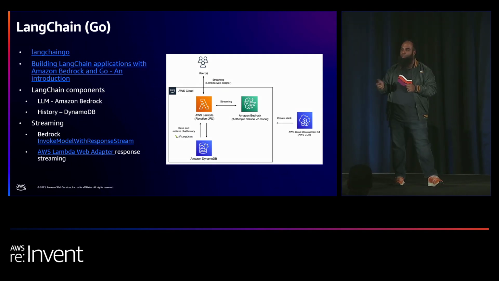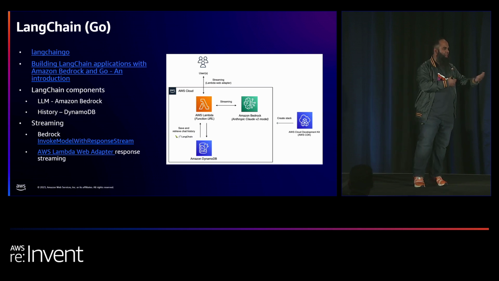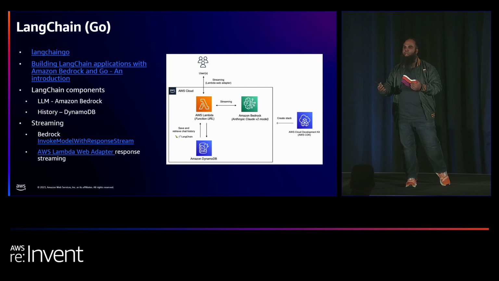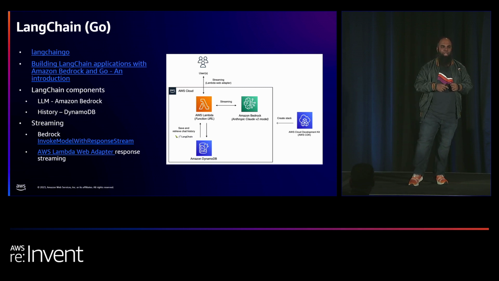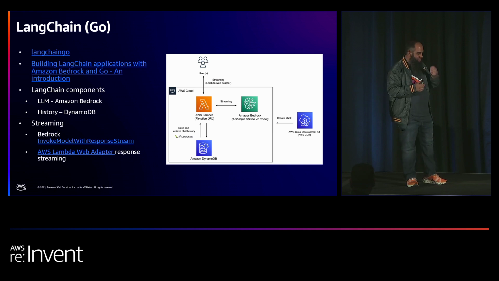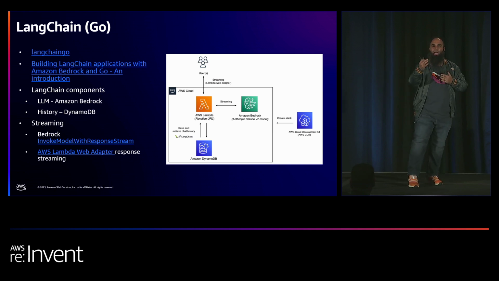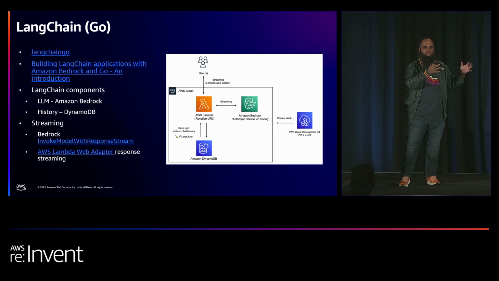At the same time, you can also add other components, like history, for example, right? That's part of the conversation that I'm having with the foundational model. I want to preserve the history so that every time I go back, I can continue with the context that is already there. And that's very common in a lot of the applications you see these days. With an LLM, you need to understand that when you talk to it, it takes in a lot of the context based on the number of tokens that it can support, the number of characters that it can take in.